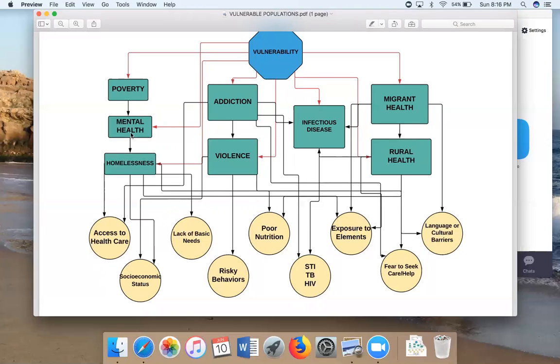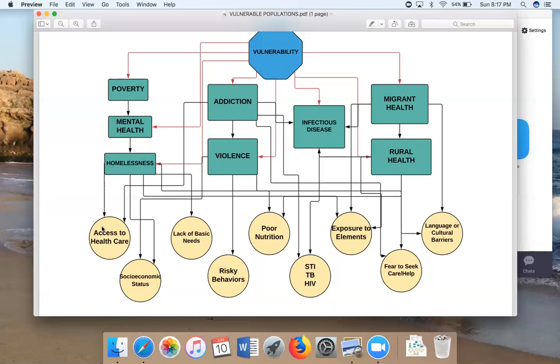Right below that, mental health. Often mental health is a contributing factor to poverty or vice versa. Poverty could be a contributing factor to mental health. And mental health is often linked with addiction and violence. Those both are paired to risky behavior, which can lead to poor decision making, such as promiscuity, which can lead to infectious diseases such as STIs and HIV.